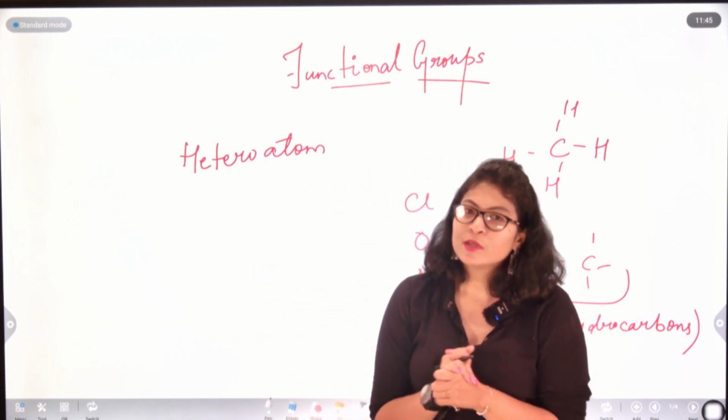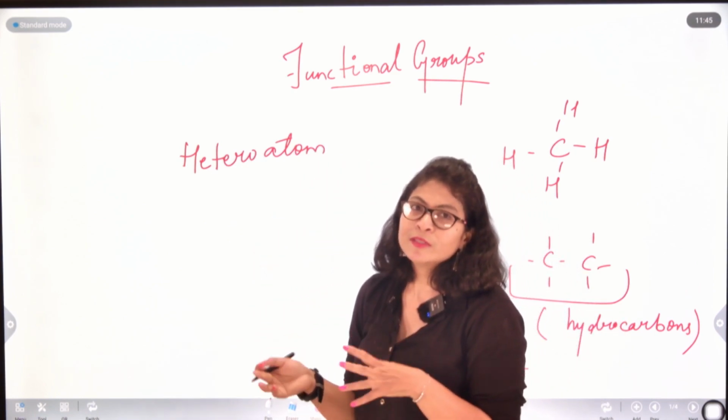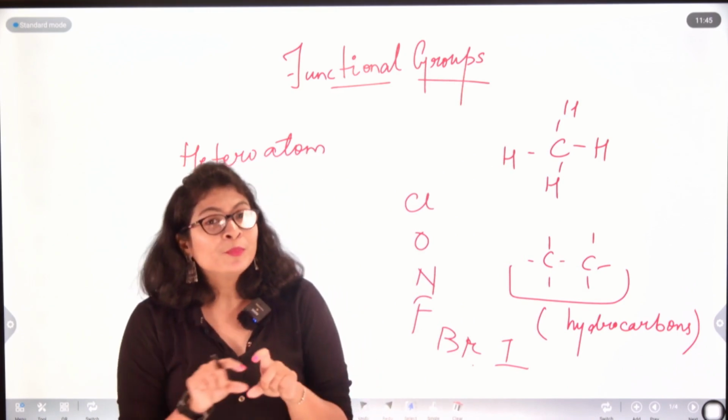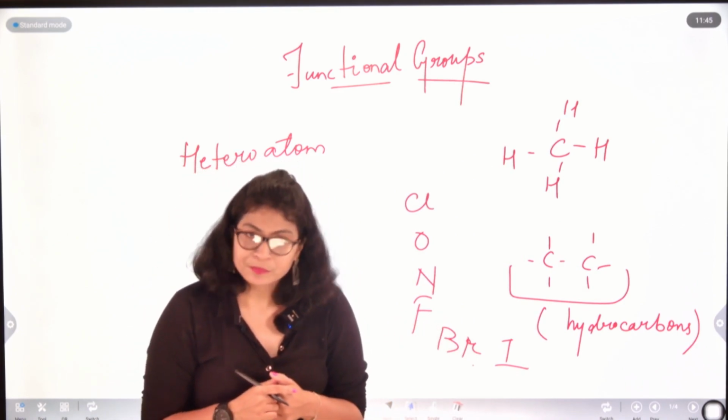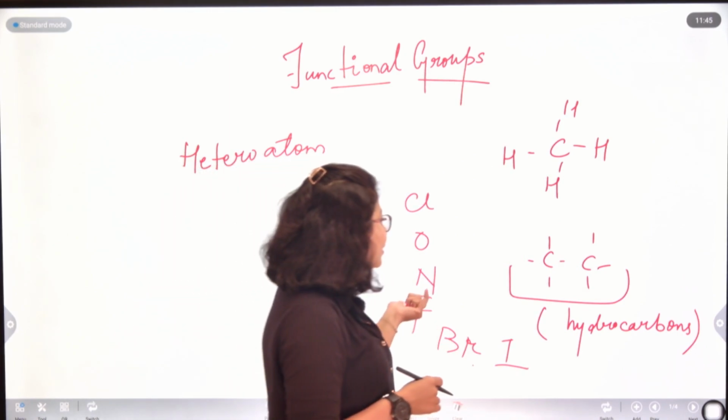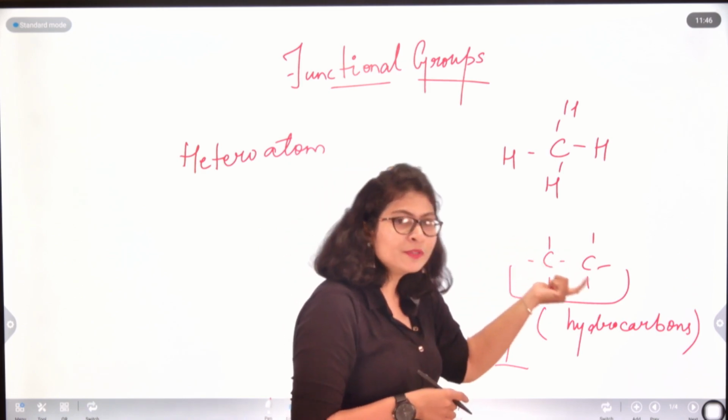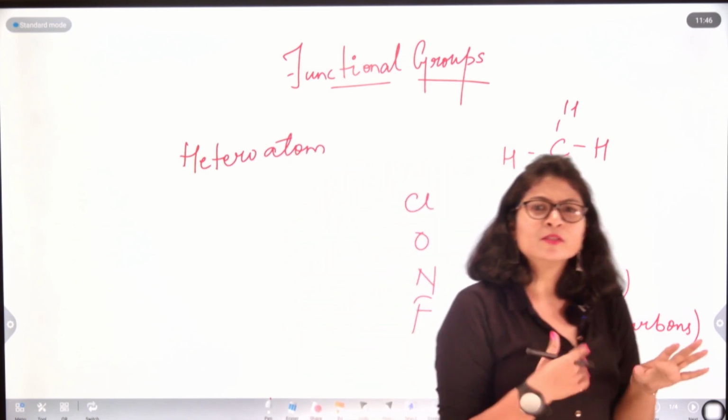Now what happens when a heteroatom gets linked with carbon? The property of the pure hydrocarbon changes.